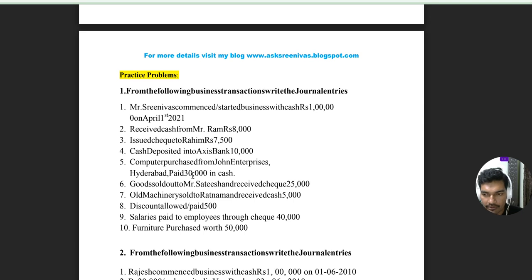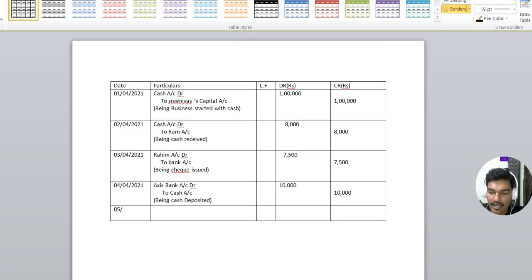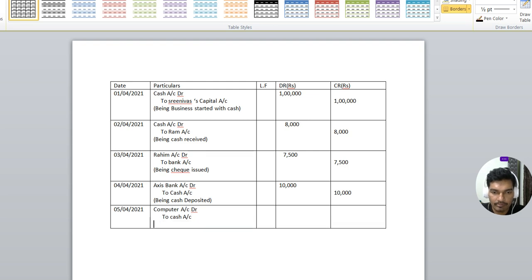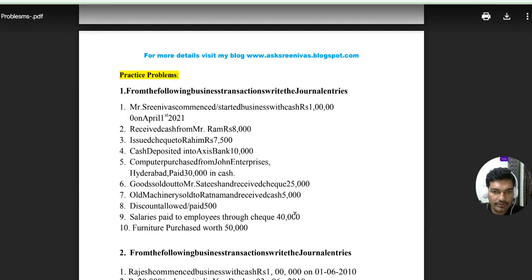We need to apply the real account rule. So debit what comes in, credit what goes out. So computer comes in, cash goes out. So we should write computer debit side, computer account debit to cash account. So being computer purchased, the value of the computer 30,000.